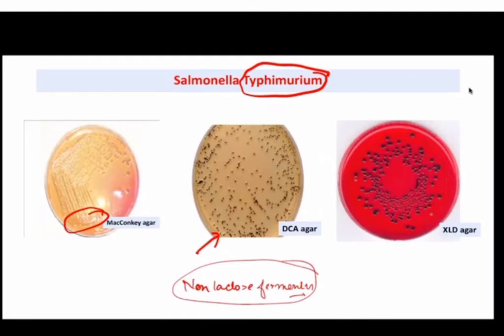Now XLD. XLD is another medium that we can use. So इसमें क्या दिख रहा है, पिंक कलर्ड कॉलोनीज है like Shigella, but the difference is it has a black center. Okay, so XLD में Salmonella typhimurium will produce pink colonies and typhimurium will produce H2S also, so it will have a black center.